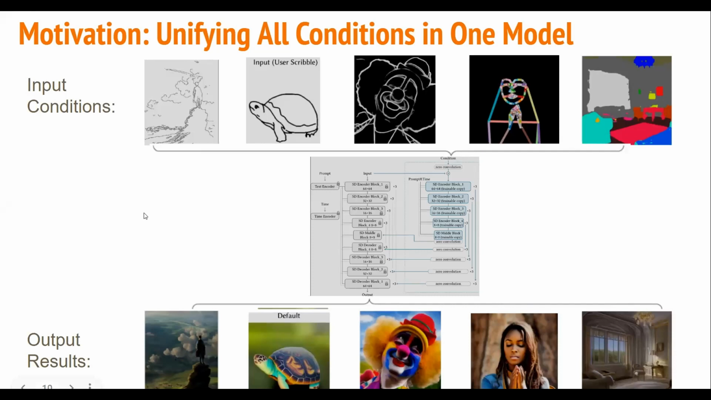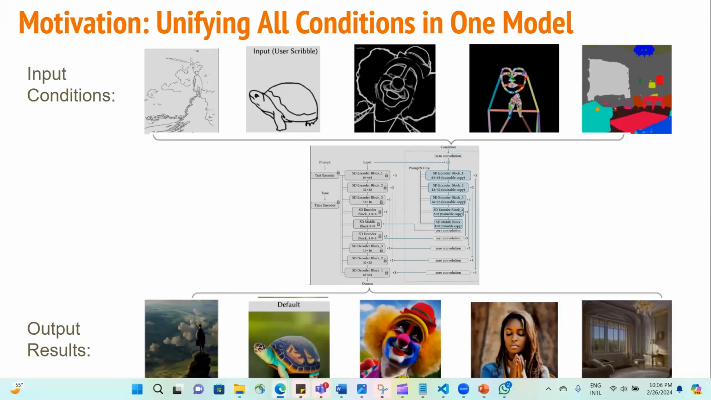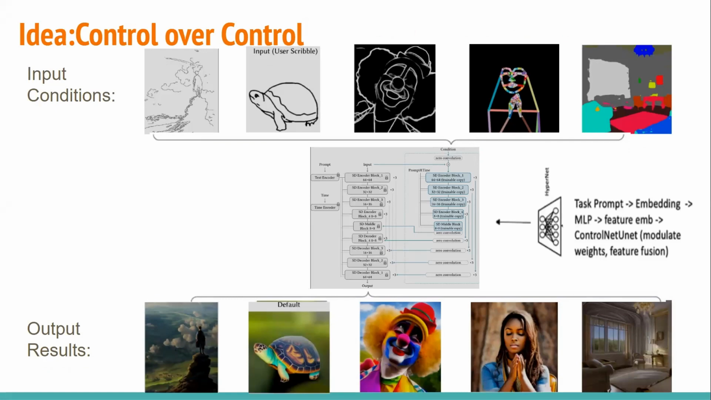The motivation behind having this unique control model over the ControlNet is that each input condition would have an individual model that will have an output result. This is getting complex, and it's good to have all conditional tasks handled by one model. So this comes with the idea of control over control. It's like each model that is a ControlNet has a controller, which is stable diffusion, and we apply another controller called HyperNet, which is to control the ControlNet.